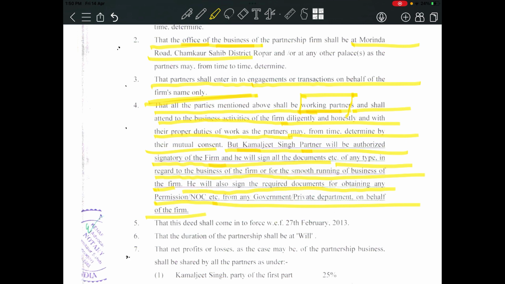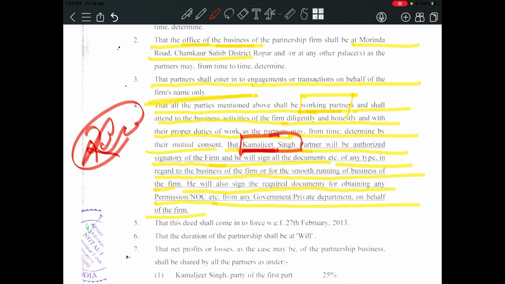Now there is a partner. What's the name of the partner? Kamaljit Singh. Now Kamaljit Singh will be the authorized signatory. Whatever mutual decisions they have taken, who will be able to sign on the document? Kamaljit Singh will sign on the document. He will be the authorized signatory. Authorized signatory means the person whom the firm has authorized to sign on the important documents. Whenever you have to take any loan, whenever you have to take any NOC or permissions, who will sign? Who will be the authorized signatory? Kamaljit Singh.